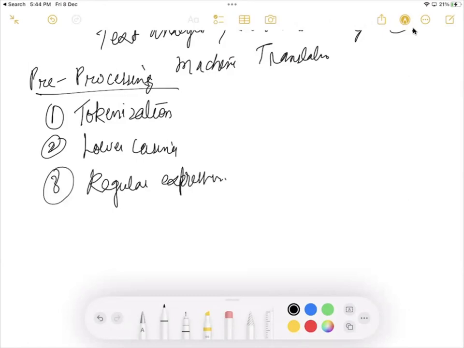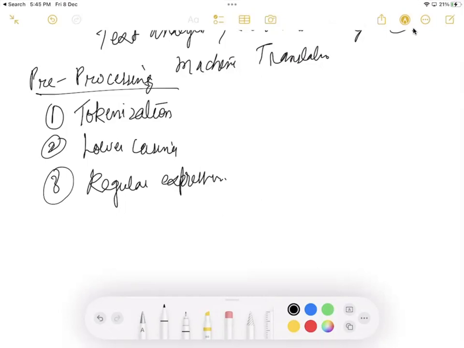So let's revise the tokenization again. Tokenization is a process of breaking down text into smaller units, typically words or phrases known as tokens. It's the fundamental step in NLP that facilitates analysis and understanding of textual data.